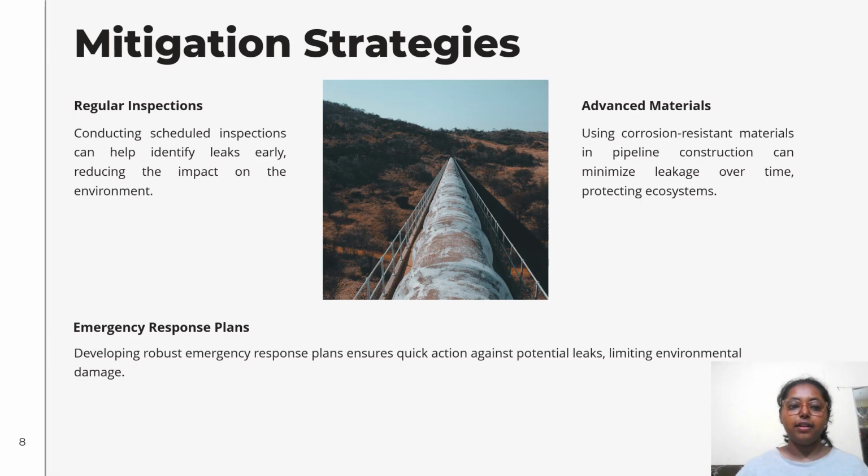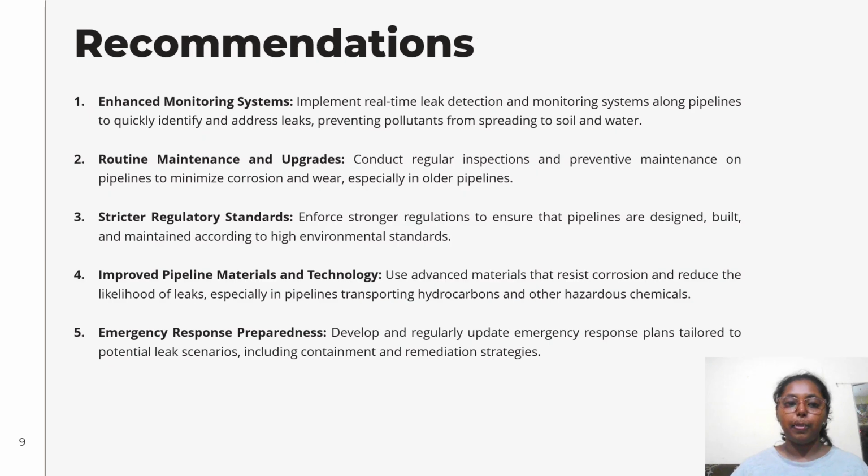Mitigation strategies. Regular inspections. Conducting scheduled inspections can help identify leaks early, reducing the impact on the environment. Advanced materials. Using corrosion resistant materials in pipeline construction can minimize leakage over time, protecting ecosystems. Emergency response plans. Developing robust emergency response plans ensures quick action against potential leaks, limiting environmental damage.